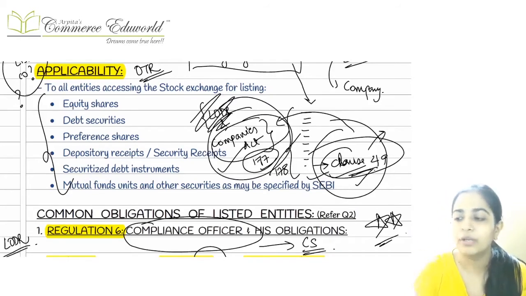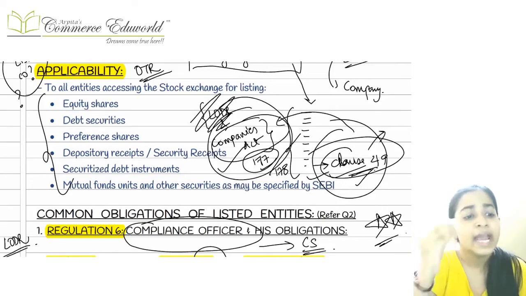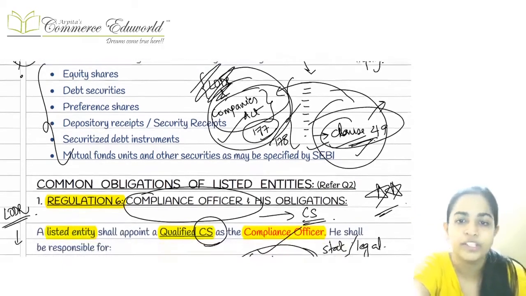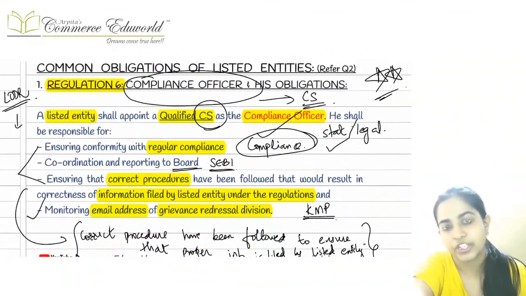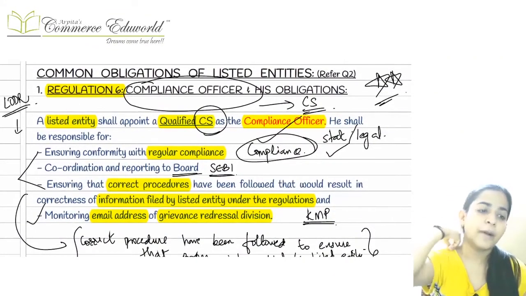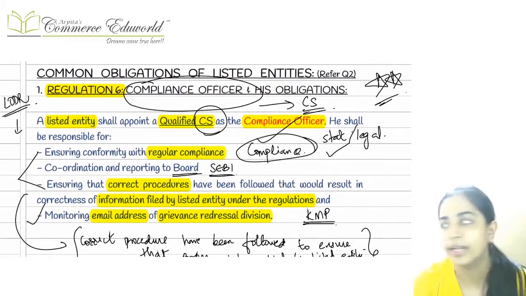It is applicable to equity shares, preference shares, any other debt securities, mutual funds, any such securities which are going to be listed on the recognized stock exchange.